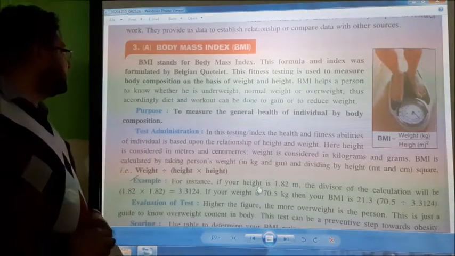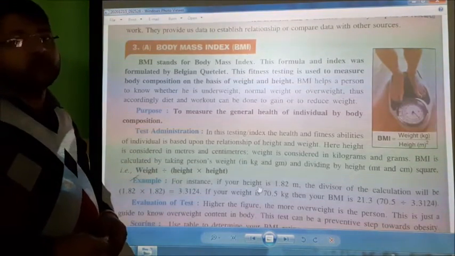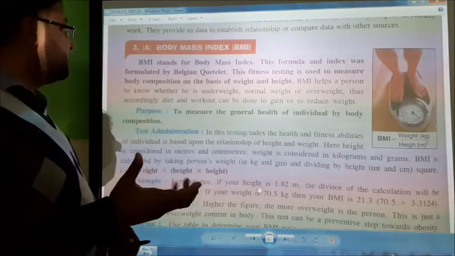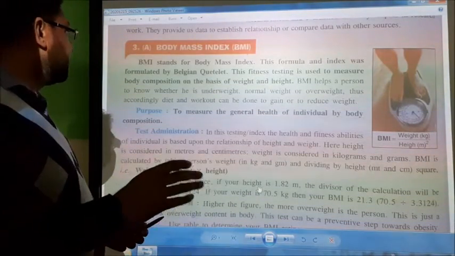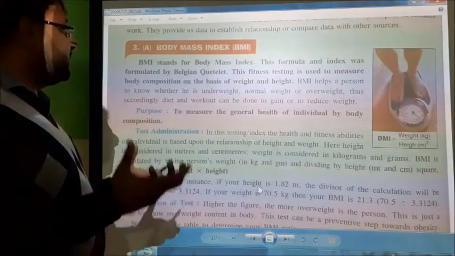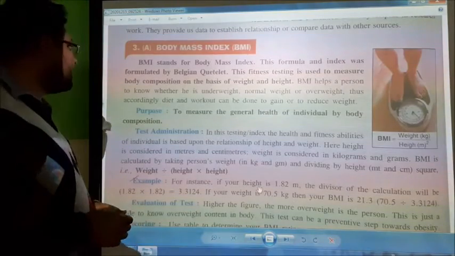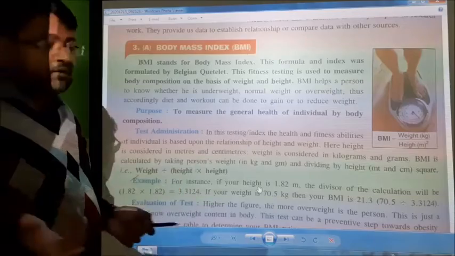Accordingly, if we know our BMI, we can decide to gain or reduce our weight by diet and workout.